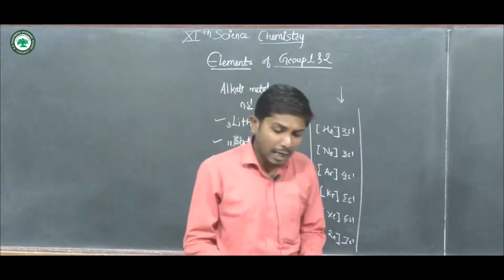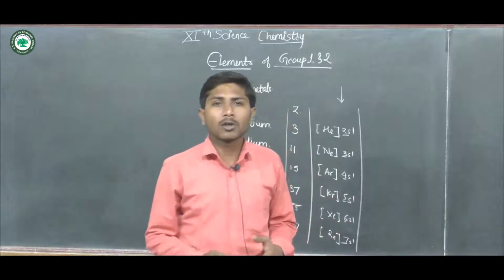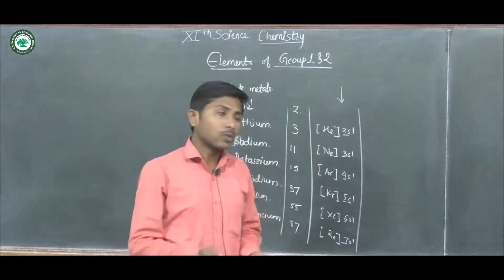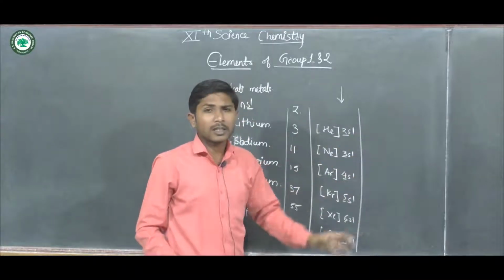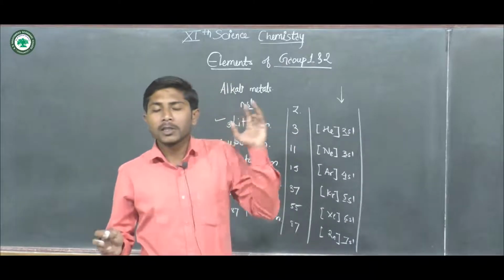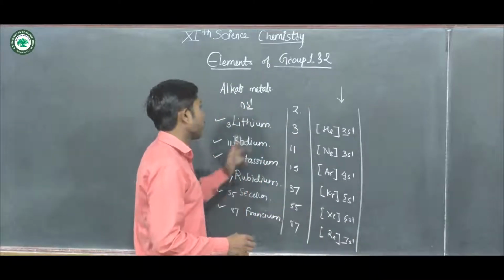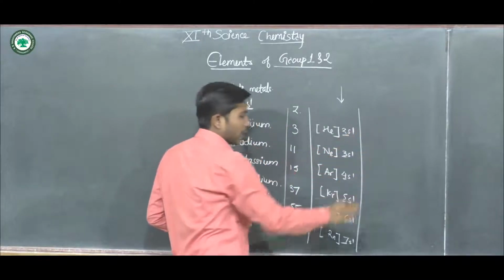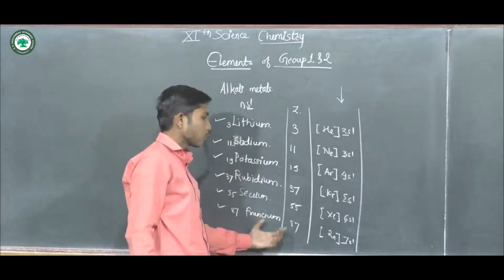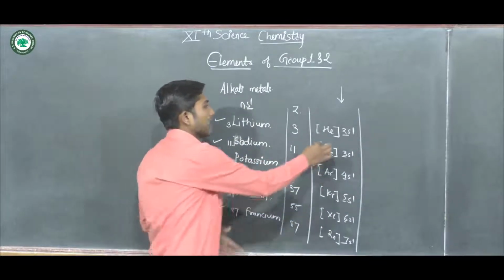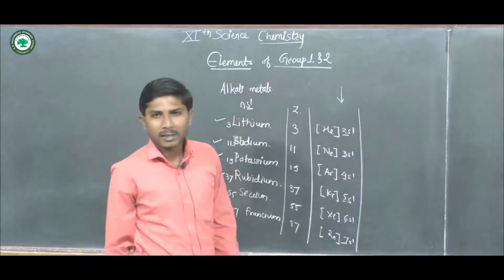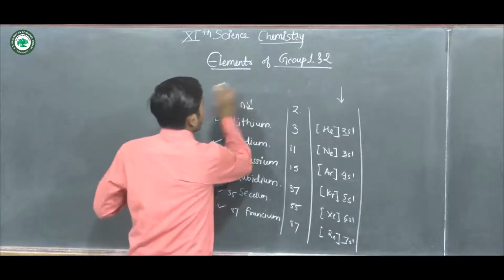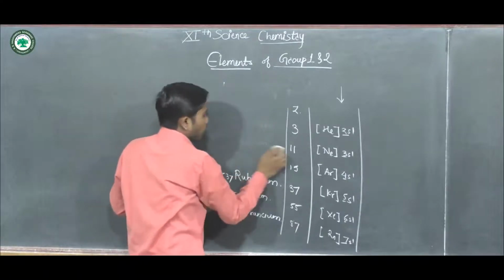When any atom loses its outermost electron, that may be one electron or two electrons, to achieve the stable electronic configuration like the preceding noble gas element, the radius also changes. The loss of one electron from lithium up to francium gives the stable electronic configuration like the noble gas elements. These were the elements of group first.